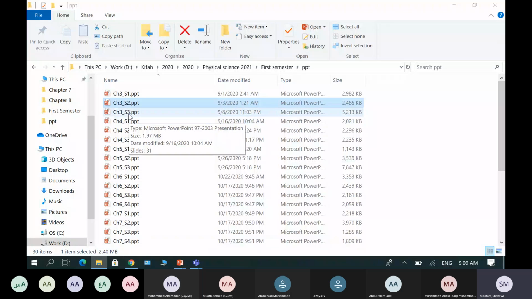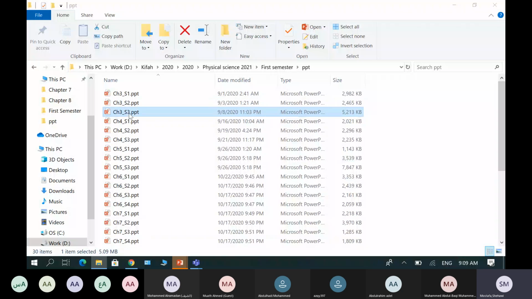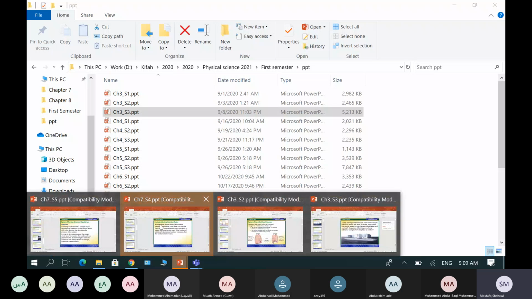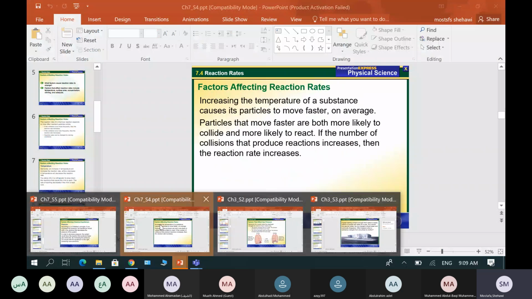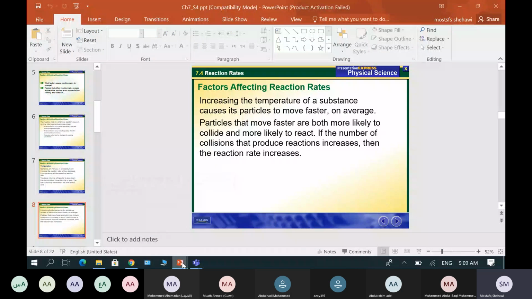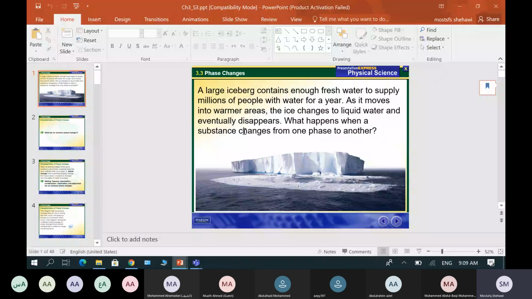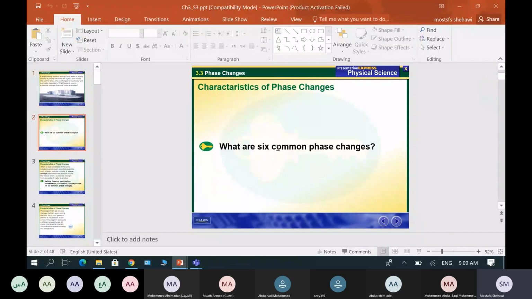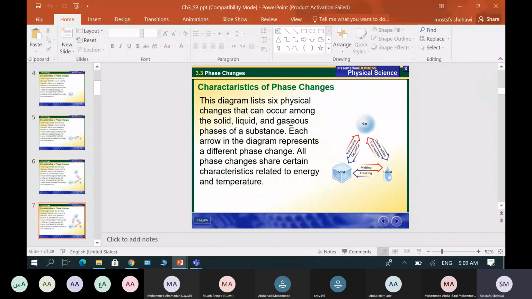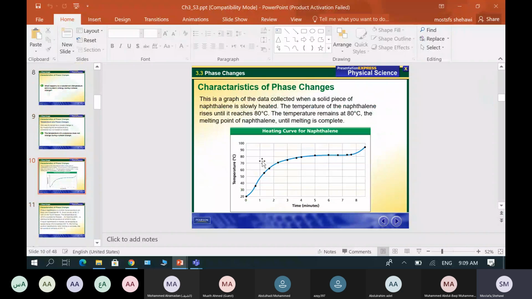So I'll give you another example. If you open chapter 3, section 3, for example, let me see what we have here. Yeah, this section 3 is talking about phase change. You can make a panel, for example, and use models for solid state, liquid state, gaseous state, whatever you want, express the relation between them, and express this phase change.